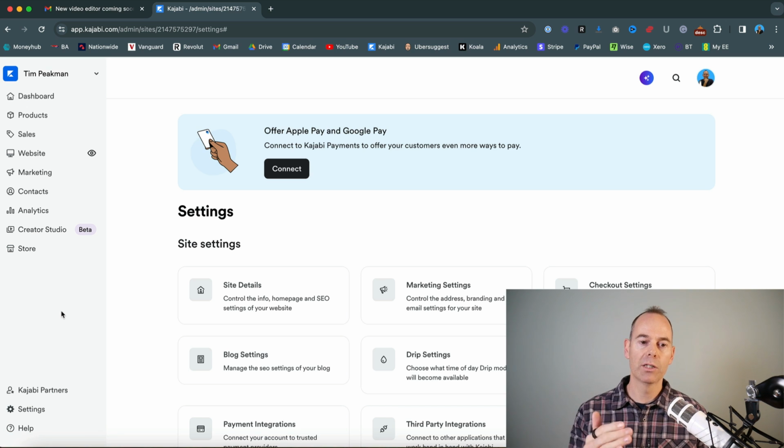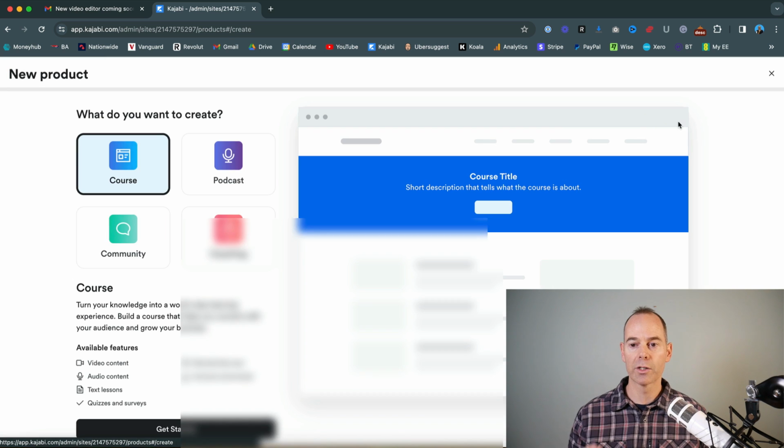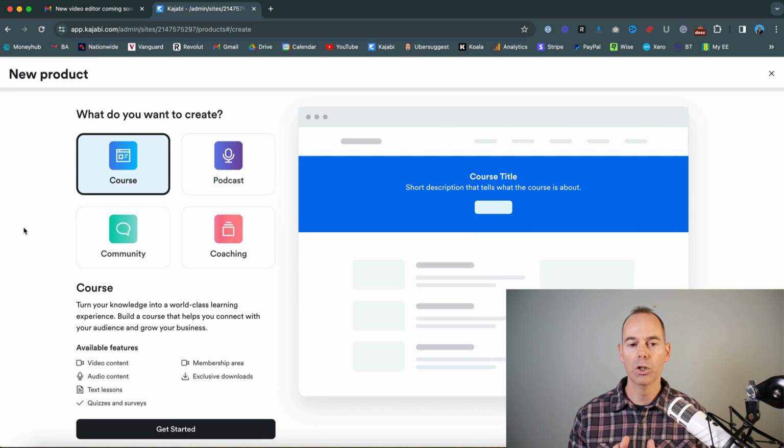So now I'm going to be going into all the settings down the left-hand side. We've just touched on dashboard. Now I'm going to go into products. When you go into products, I've got a number of digital products that I currently have. You go to create a new product, and there are 4 main Kajabi products that they offer right now. Now I'll talk through these now, but I have done, and I will link up to, separate reviews of how to build out courses, how to set up a podcast, and a full review of the community and the coaching element. So again, a full and honest review of what I use in Kajabi.